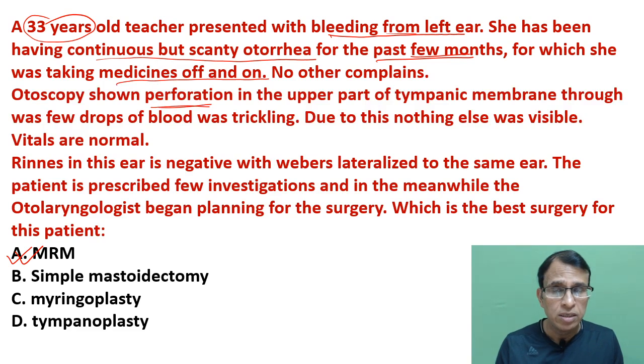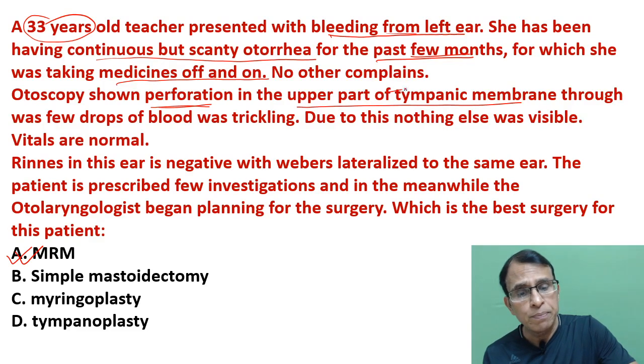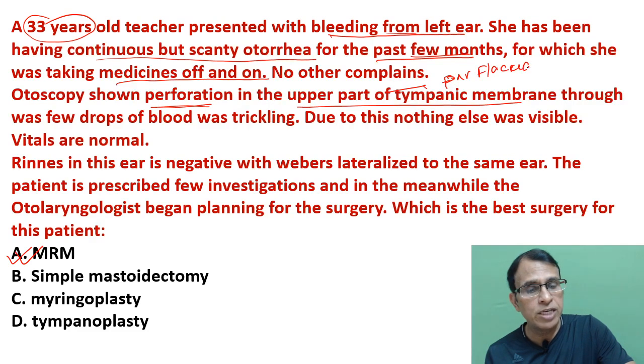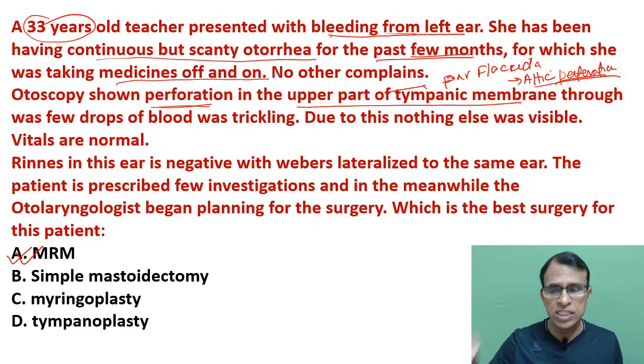Perforation is a very important finding in chronic suppurative otitis media in the upper part of the tympanic membrane. Upper part is which part? This is pars flaccida. We all know the upper part of the tympanic membrane is called pars flaccida. And if you have a perforation in the pars flaccida, it is called attic perforation. So this patient is having an attic perforation, and attic perforation is diagnostic of unsafe CSOM.